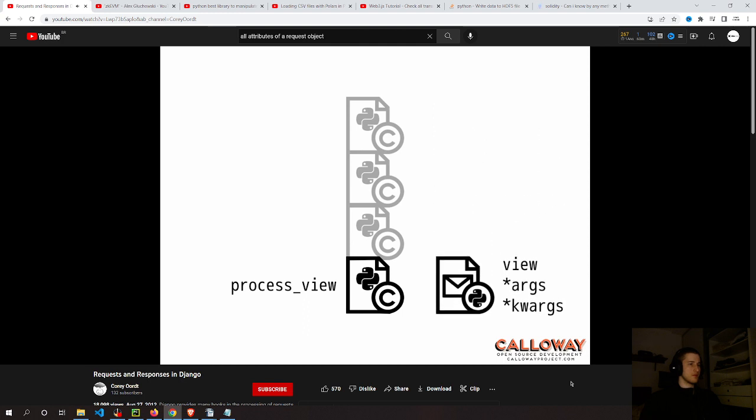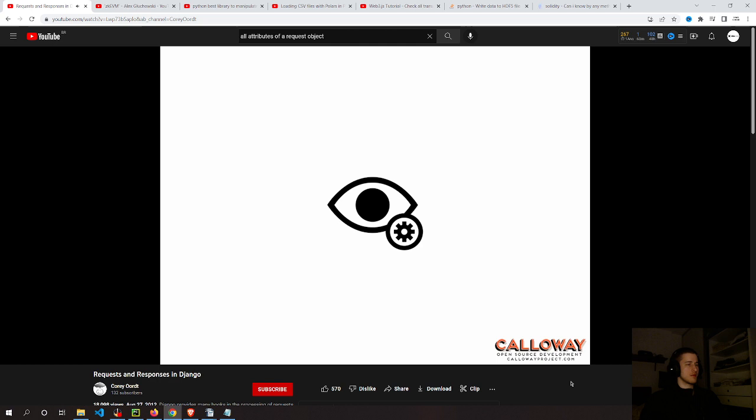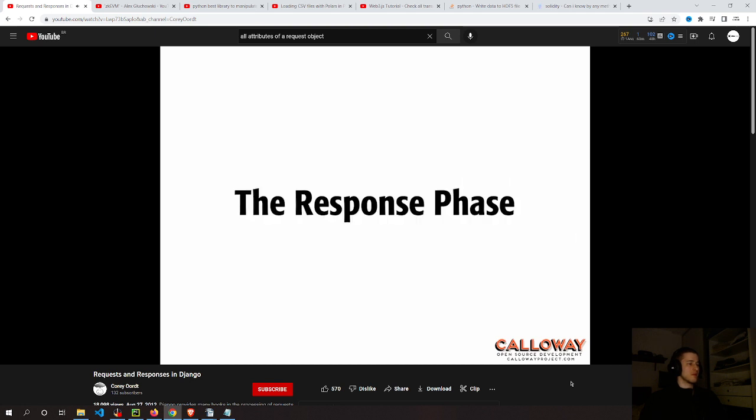Once the URL configuration matches the requested path with a view, it's back to the middleware stack to call each class's process view method. The process view step allows middleware classes to inspect the view that Django is going to execute and the arguments it will pass. You can alter the arguments or return your own response. Django's own cross-site request forgery middleware uses process view to check if the view has an attribute marking it exempt from checks. A final step in the request phase is the view. In the simplest sense, a view is a callable Python object that accepts an HTTP request object and returns an HTTP response object. Views might also accept arguments that are derived from parts of the request path.